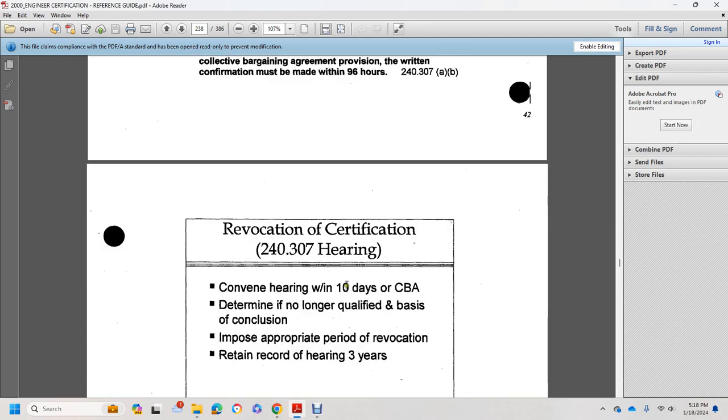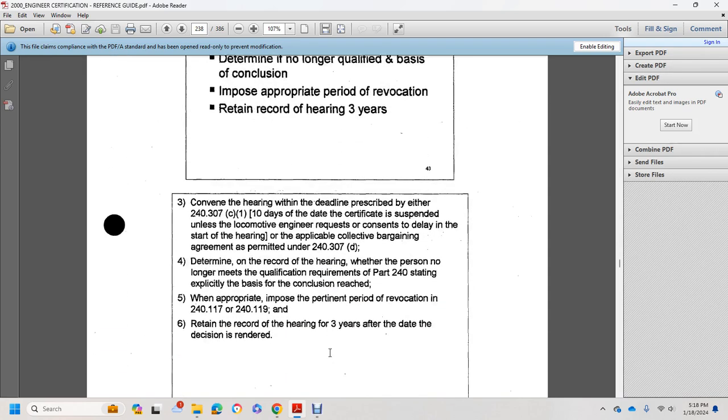Convening the hearing within 10 days: if the hearing determines the person is no longer qualified, the basis for the conclusion is stated and the appropriate period of revocation imposed. Retain the record of the hearing for 3 years. The hearing must be convened within the deadline prescribed in 240.307(c)(1), 10 days from the day the certificate is suspended, unless the locomotive engineer requests or consents to a delay, and the hearing under an applicable collective bargaining agreement is permitted under 240.307(d).